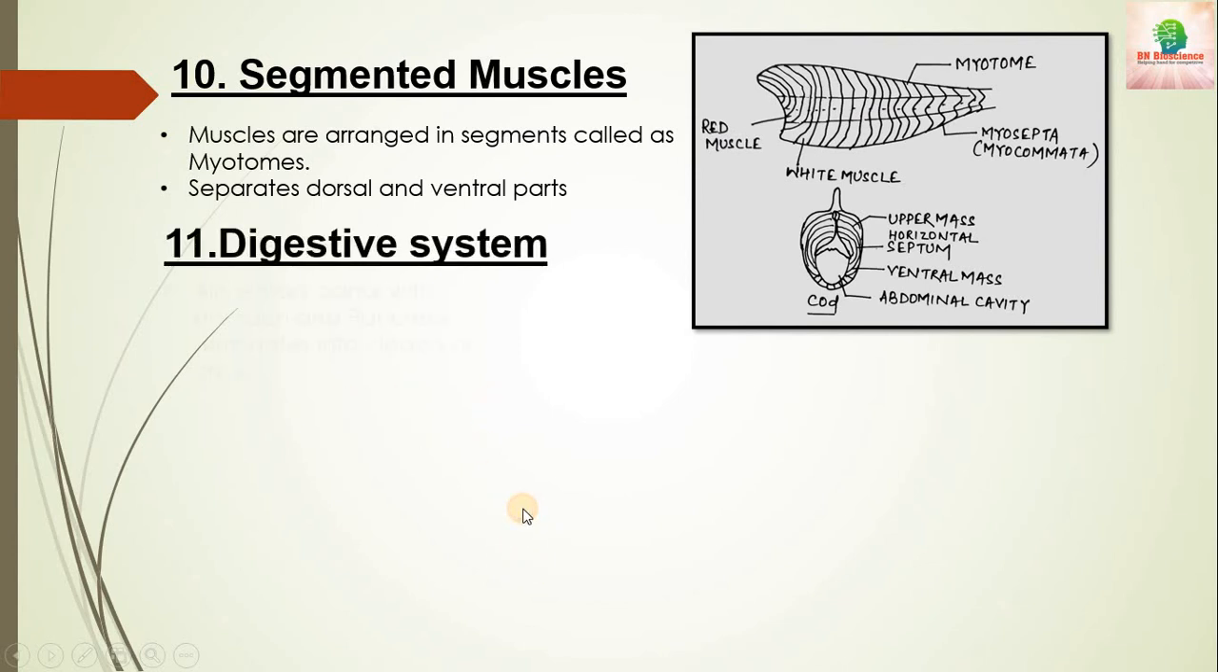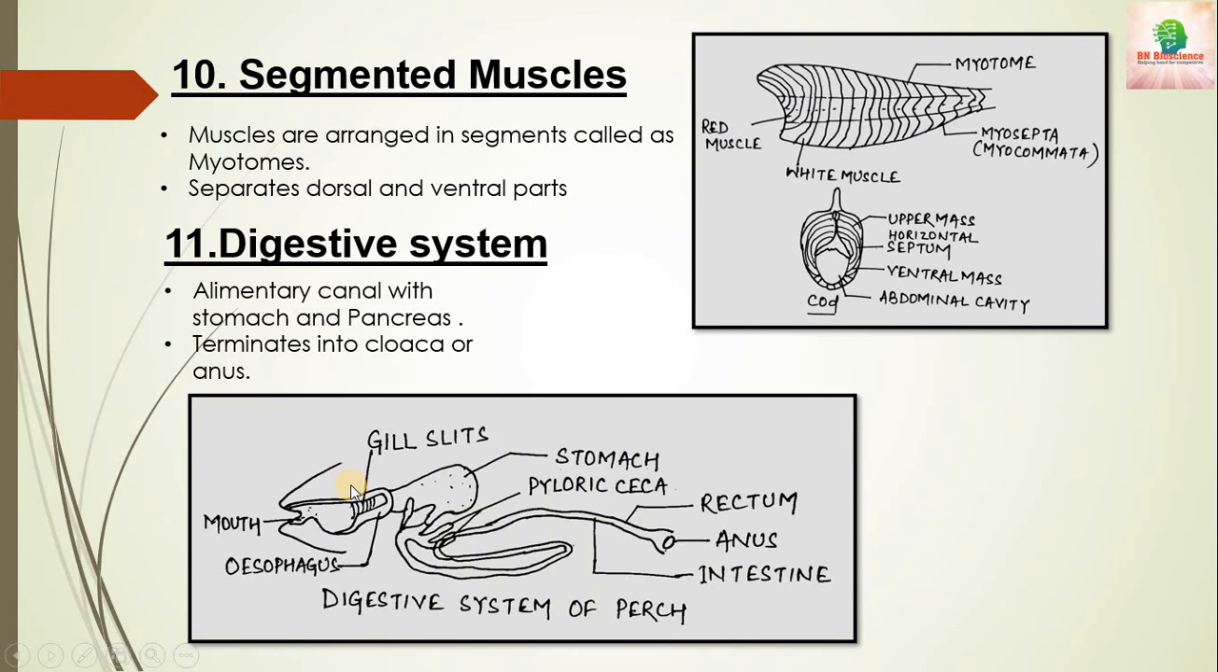Then the digestive system. If we see the alimentary canal, it is a complete one. It starts from the mouth and goes to the anus. It is a complete digestive system. The alimentary canal consists of the stomach area, the pancreas, there are some glands also, and it terminates in the cloaca, or in some fishes the anus is present. You can see here the intestine, the mouth, the oesophagus, the food pipe that surrounds the gill slits. This is the digestive system of perch.